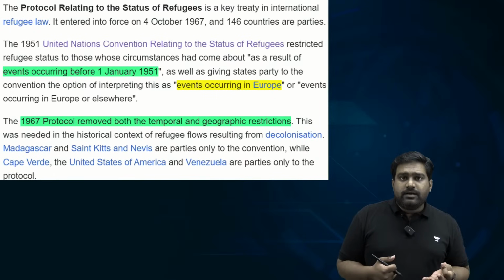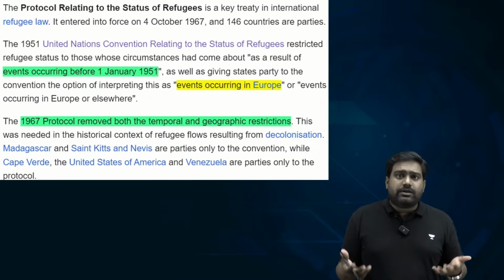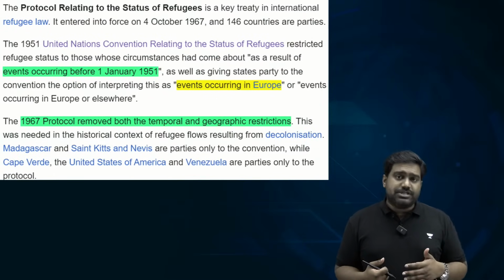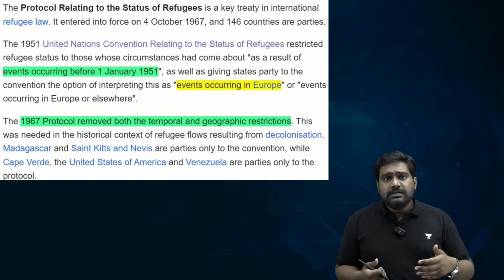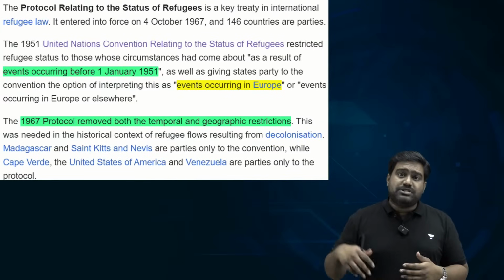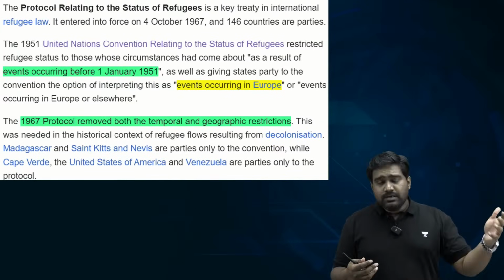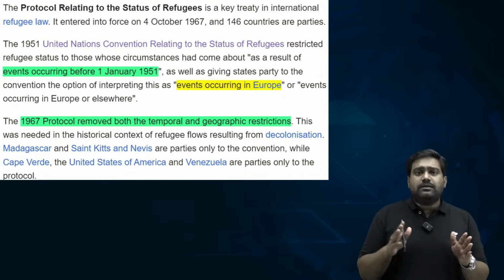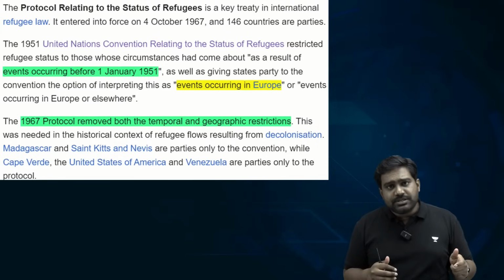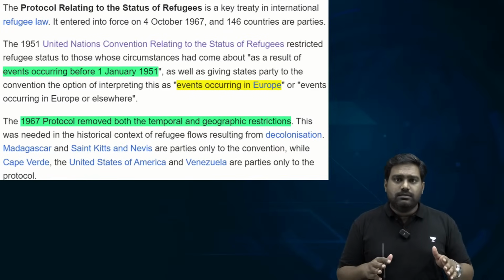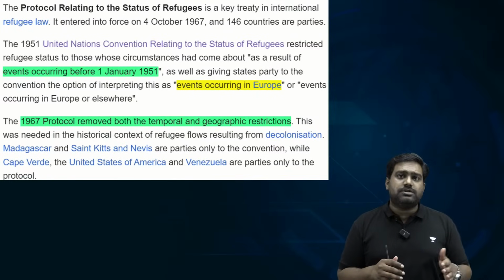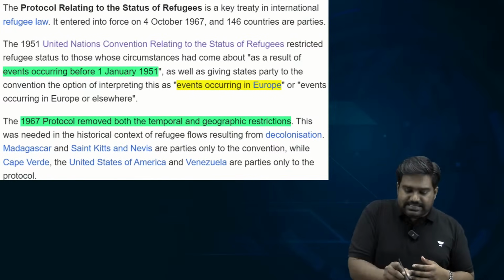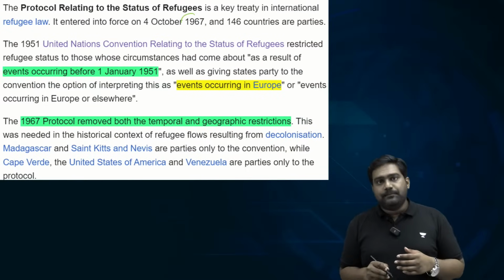See, even without signing the Refugee Convention, we have a great track record of accepting refugees and protecting their human rights. From Tibetan refugees to Tamil refugees to Bengali refugees to even Afghan and Myanmar refugees. We have accommodated all of them, right? So India takes a decision on a case-to-case basis, and we haven't signed the 1951 Refugee Convention and we haven't signed the 1967 additional protocol as well.